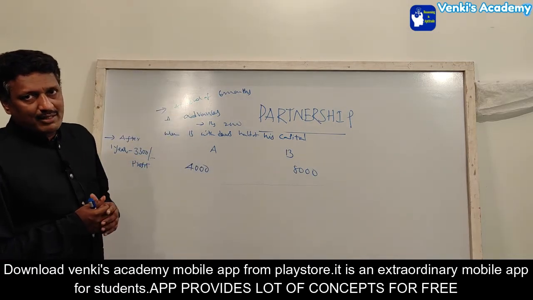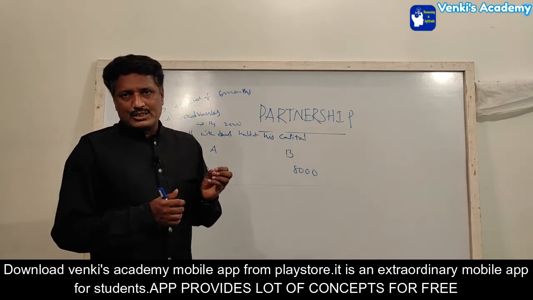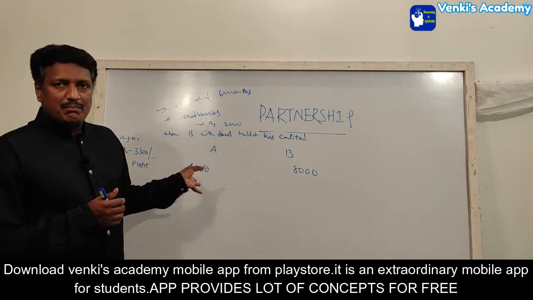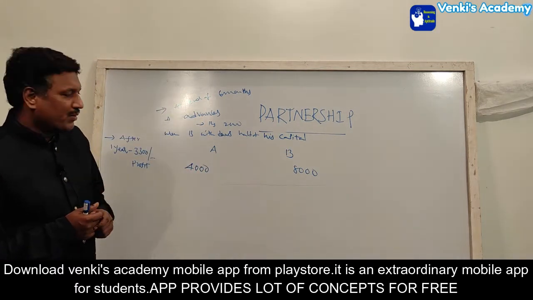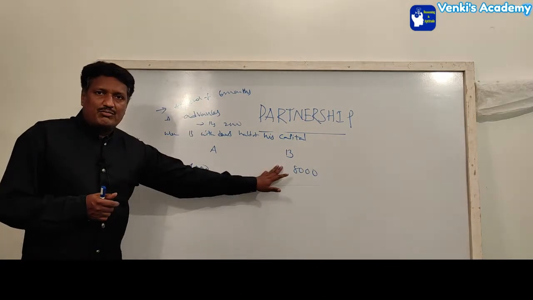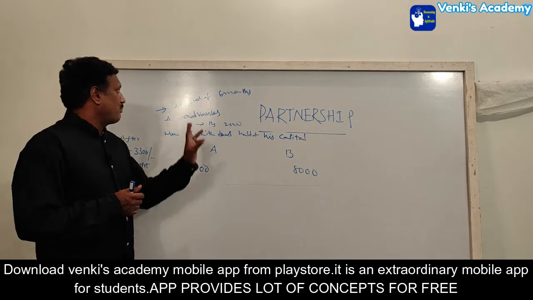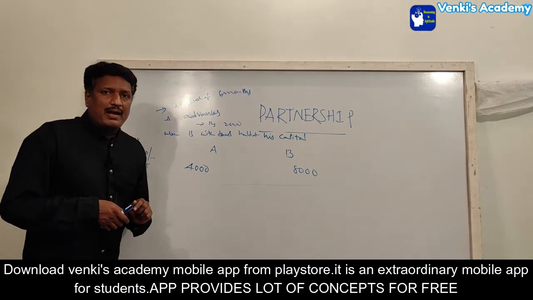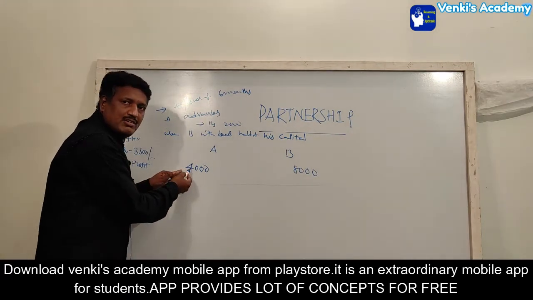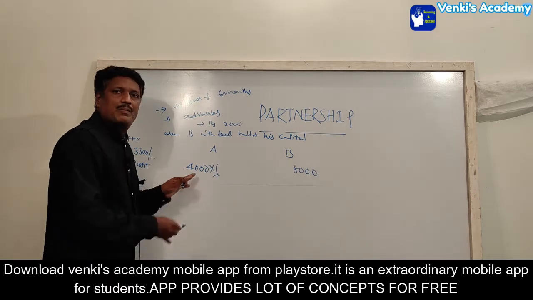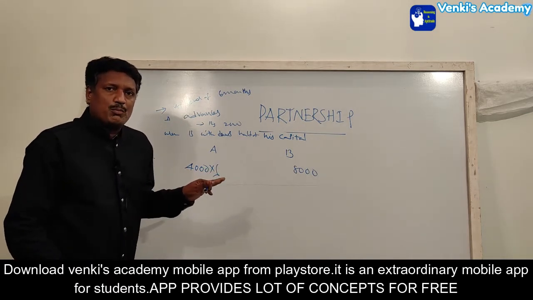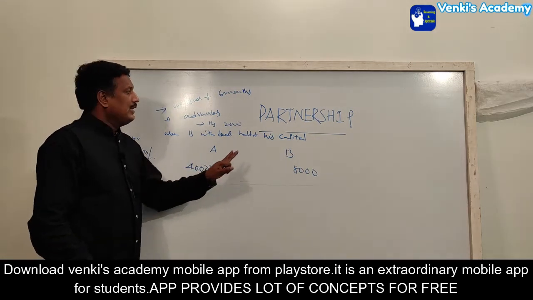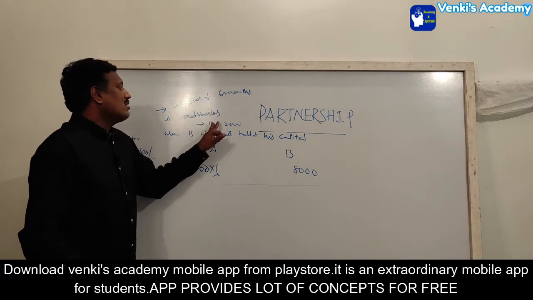This model is entirely different from the before model. In the before model the investment is the same up to the end of the business, whereas here after some certain period the investment changes. How it changes, let us see. See, A and B together started with 4,000 and 8,000. They started the business. At the end of 6 months, means after the 6 months period, A invested 4,000 for 6 months, means 4,000 into 6 months. Whenever you want to distribute the profit, we have to multiply the investment into the time period for each person. So 6 months. At the end of 6 months, A advances rupees 2,000.